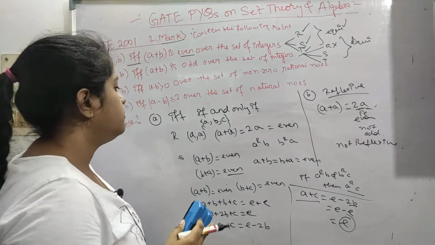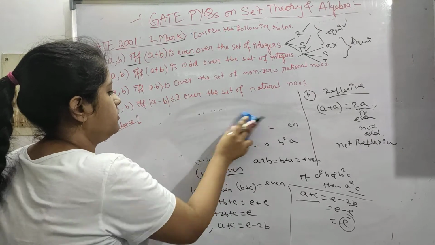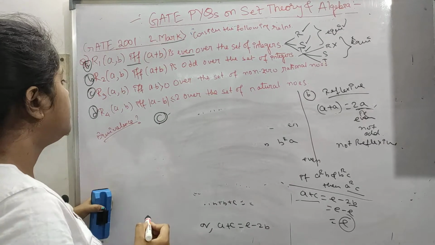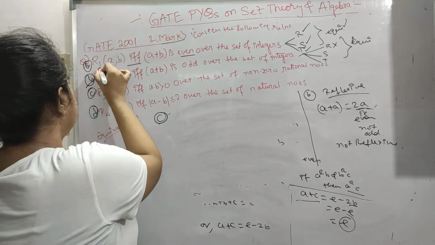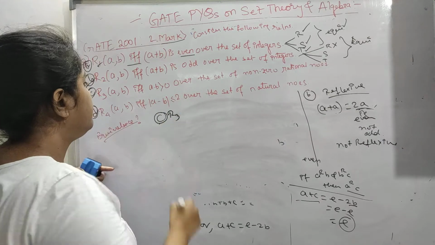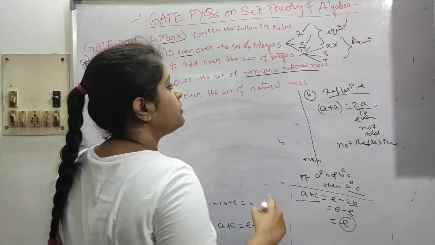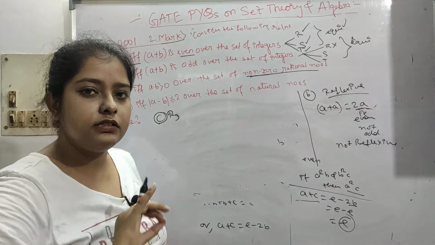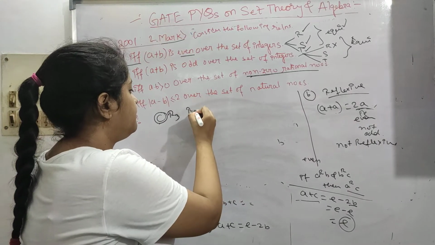Okay, so now let's see option C. This is R3: (A, B) if and only if A dot A is greater than 0, over the set of non-zero rational numbers. So rational numbers, fractions can be present, but non-zero. Just 0 is not included. So R3 is this. First we have to find reflexive.